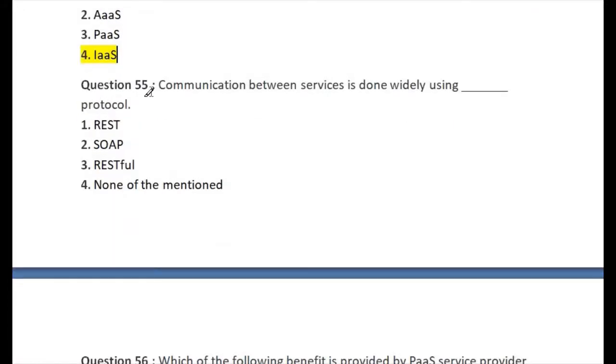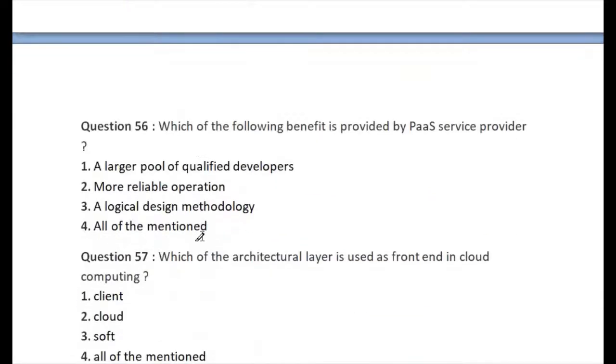Let's go for question number 55. Communication between services is done widely using blank space protocol. First one is REST, second one is SOAP, third one is RESTful, and the last one is none of the mentioned. The right answer of question number 55 is option number 2, SOAP. This is the right answer of question number 55. SOAP, simple object access protocol. Let's go for question number 56.